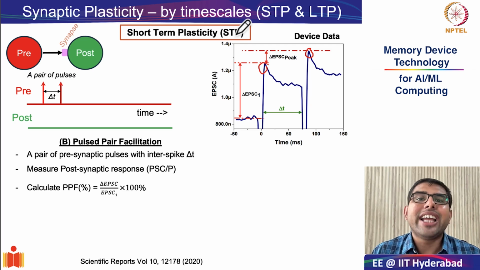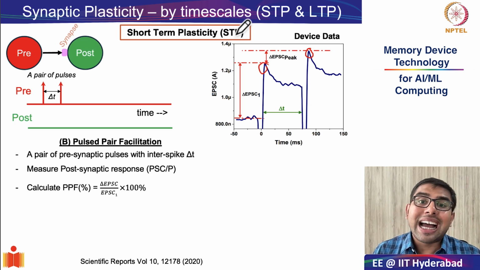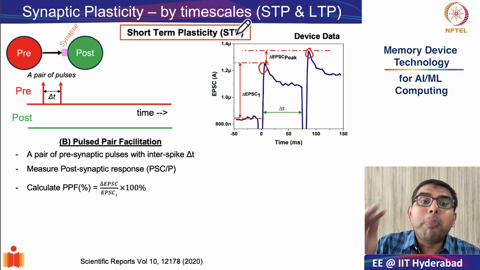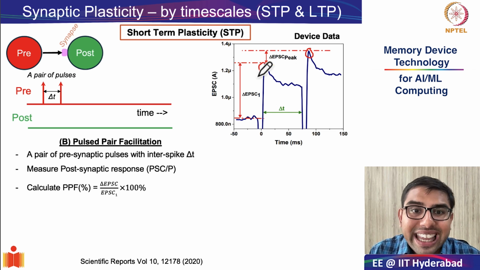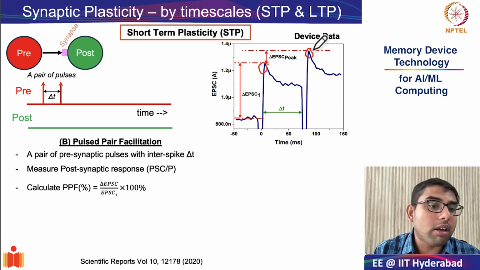And this is called facilitation. Why is it called facilitation? Because unlike what you saw in the previous slide, where the second pulse showed a smaller response in the postsynaptic potential compared to the first pulse, here you see there is a short-term potentiation because there is an increase in the synaptic response at the postsynaptic terminal.